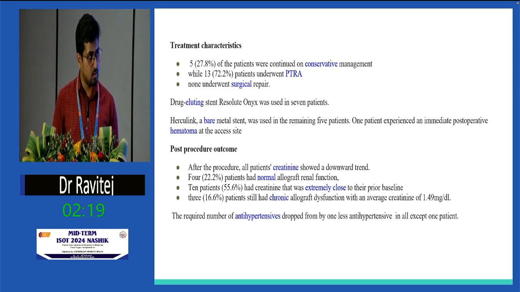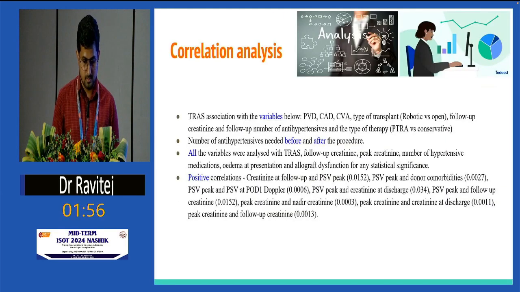4 patients, 22%, had normal allograft renal function. 55% of patients had allograft dysfunction, but it was extremely close to their prior baseline. 16% of patients still continued to have chronic allograft dysfunction, but the average creatinine was around 1.49 mg per deciliter. The required number of antihypertensives dropped by 1 in all patients except 1. In that patient, it rose by 1.